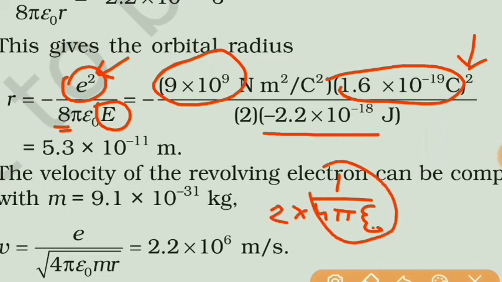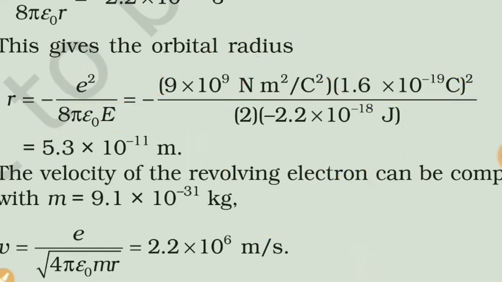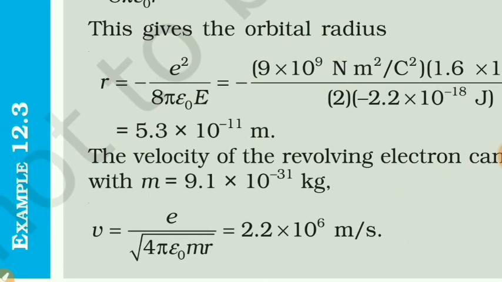So this value is this and 2 is here. So in this way we put the values and then calculate to get 5.3 into 10 raised to minus 11 meter.